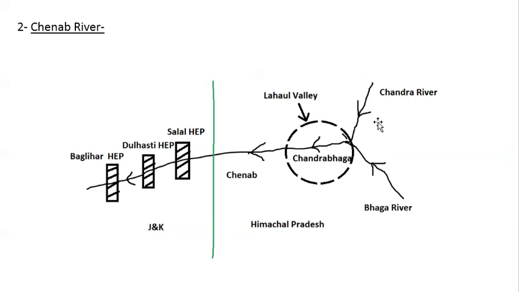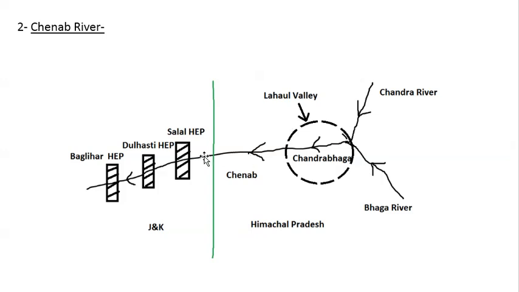So basically, Chandra river and Bhaga river have combined at a location, at a lake known as Chandrabhaga. This is located in Lahol Valley in Himachal Pradesh. It's a very important valley in Himachal Pradesh. After these two join here, the combined river is known as Chenab river.